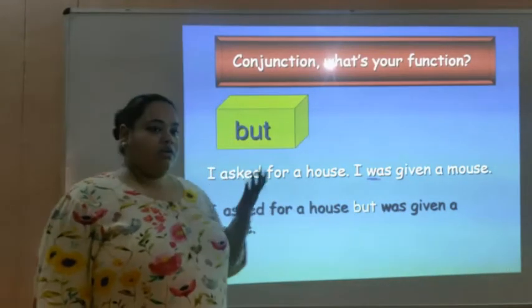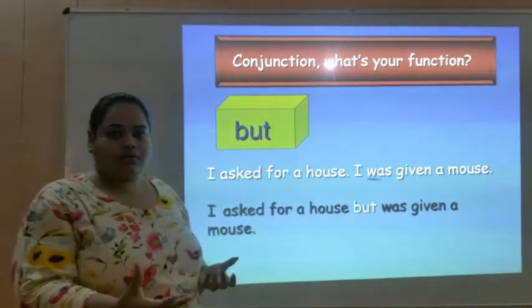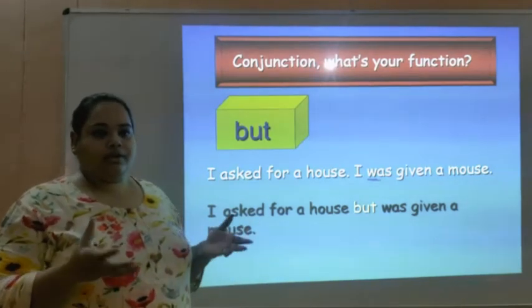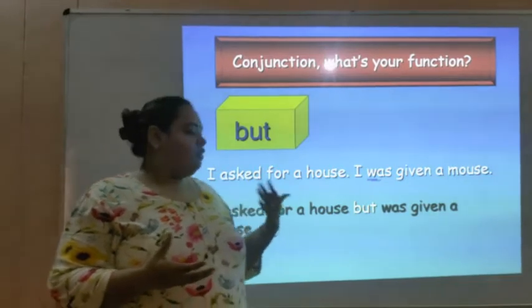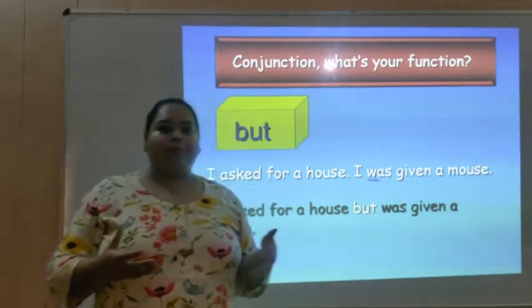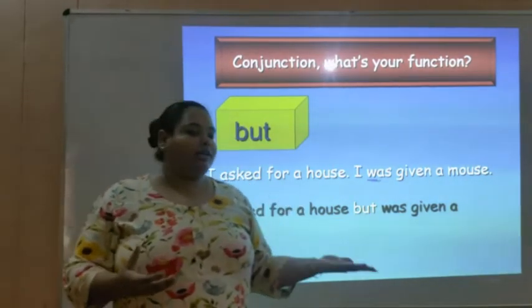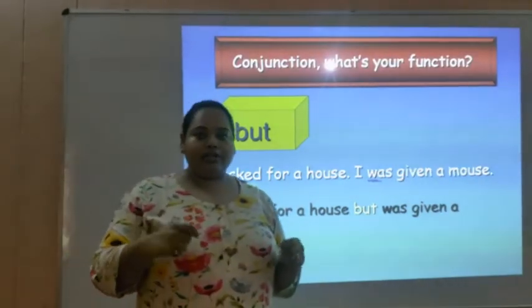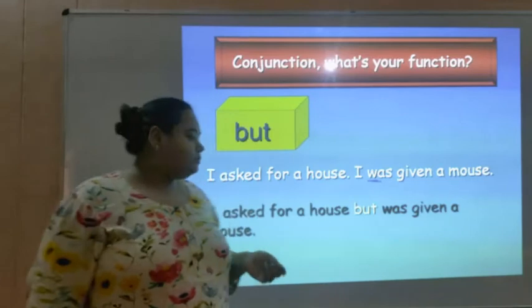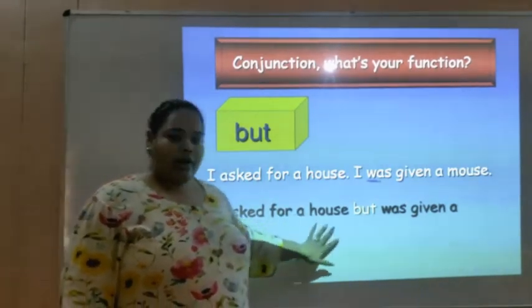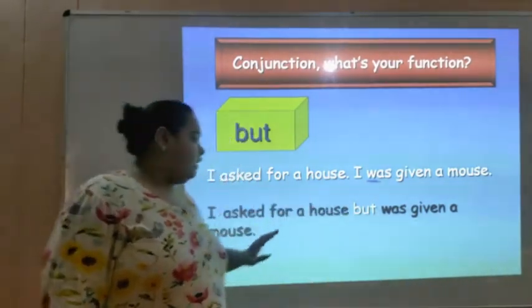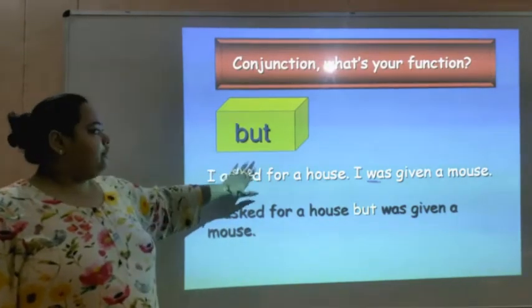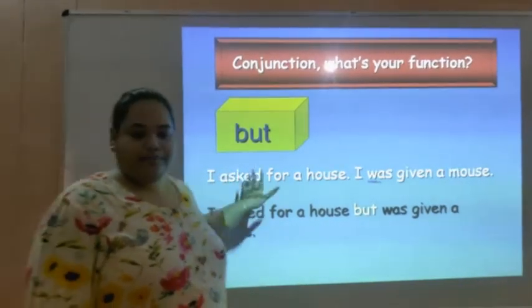See, the person asked for a house, maybe a toy in the shape of a house, but on the contrast, on the opposite side, what did he get? A mouse. Is it contrasting or not, is it opposite or not? I asked for a house but was given a mouse. This was the function of conjunction but.